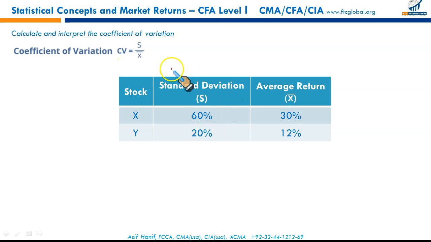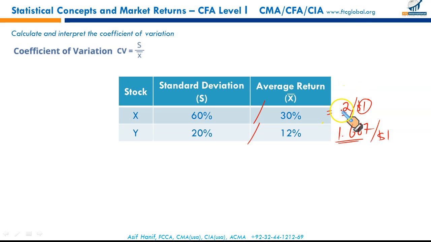We divide the standard deviation by the mean, 60 upon 30 and 20 upon 12. So 60 upon 30 will give you 2. And for the second one, 20 by 12, so 1.667. Now comparing on these terms, which stock is riskier? Of course, X. It has got 2 of standard deviation for $1 return. In order to generate $1 return, the standard deviation is 2. For the second stock, Y, for $1 return, the standard deviation is 1.667.